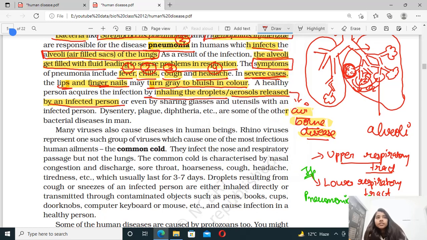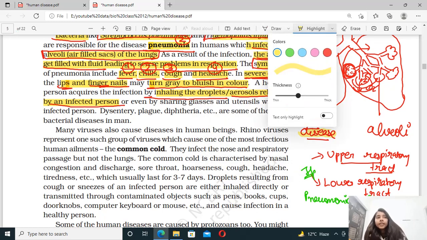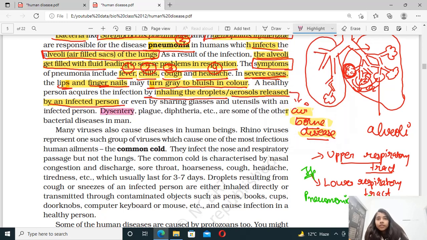Then the next diseases, which are again caused by bacteria only, are dysentery, plague, and diphtheria. These are some of the other bacterial diseases in man. So the question would be asked: how many diseases are caused by bacteria? There are other diseases also, but according to NCERT there are 5 diseases. Bacterial diseases कितनी हैं? We have basically 5 bacterial diseases. The very first is typhoid, the second is pneumonia, the third is dysentery, the fourth is plague, and diphtheria. So these are the 5 diseases which are caused by bacteria. Okay, so I hope that you guys are